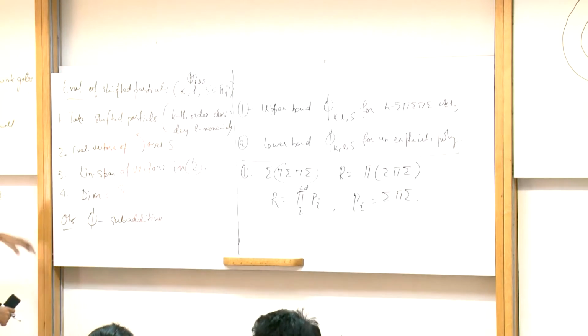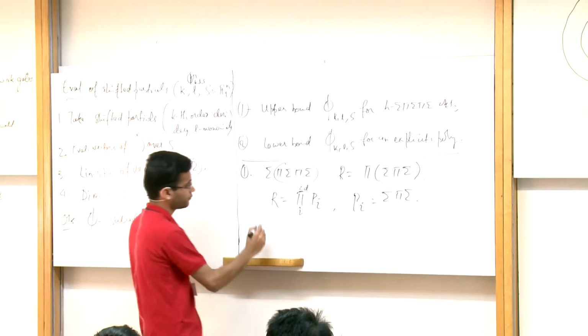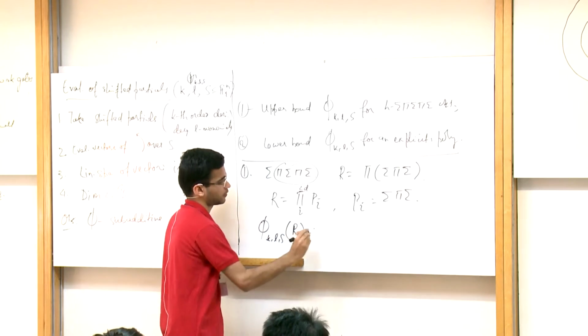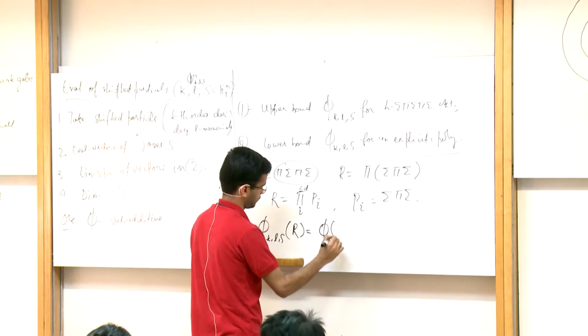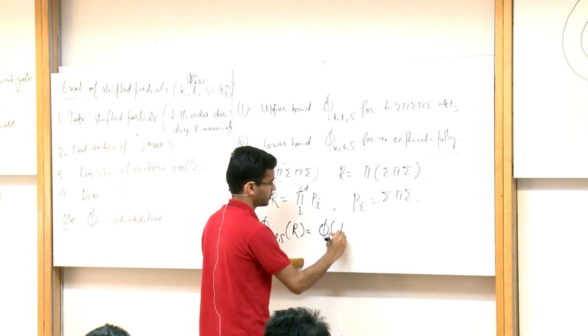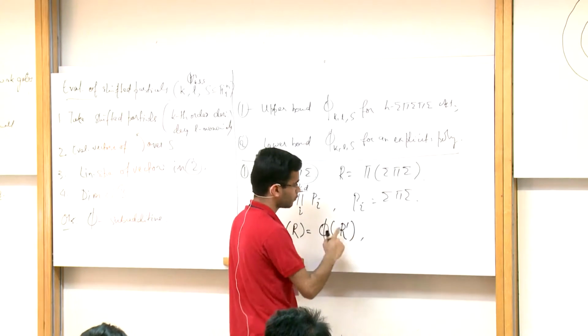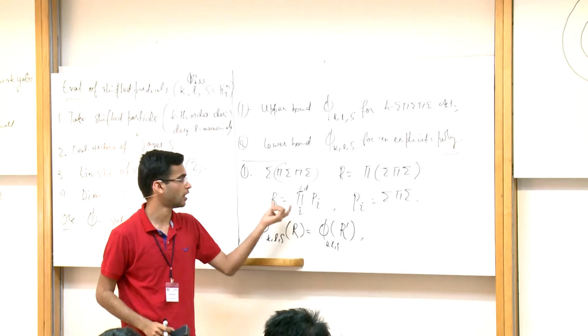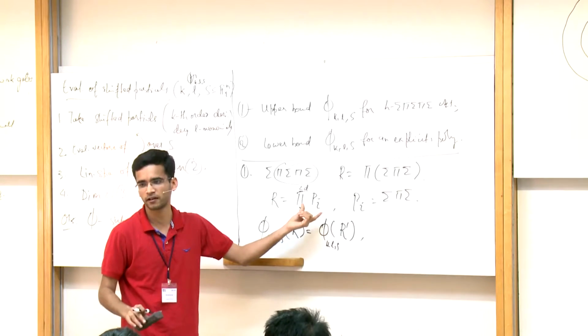Now I want to claim that I can just choose to drop, so phi of k, L, S of R is just the same as phi of k, L, S of R prime, where what's R prime? R prime is constructed from R by just dropping all the high rank gates.